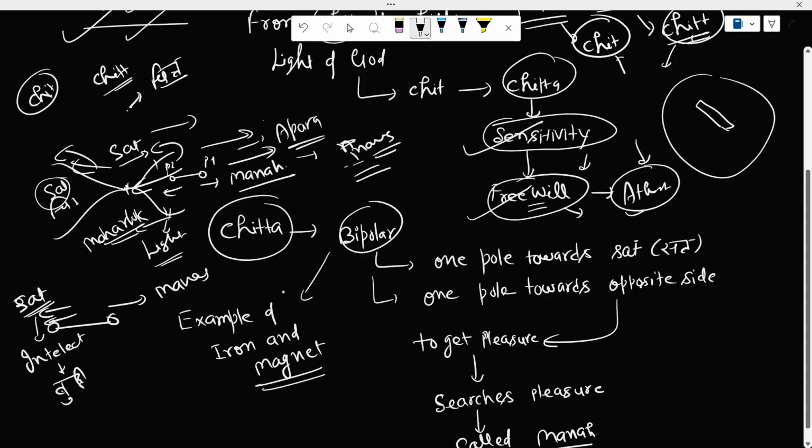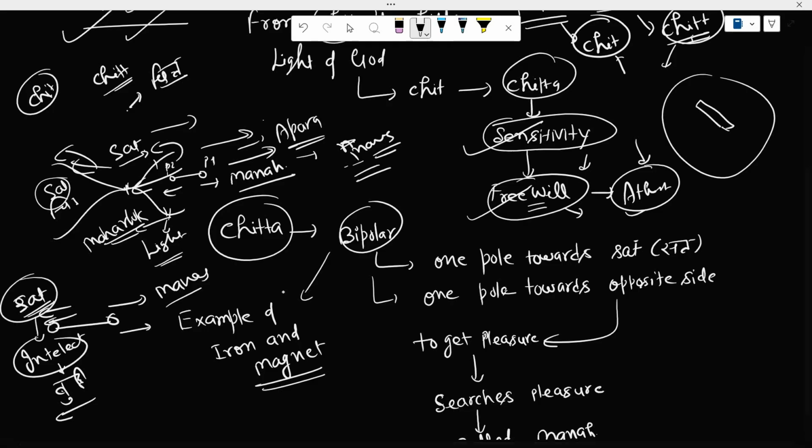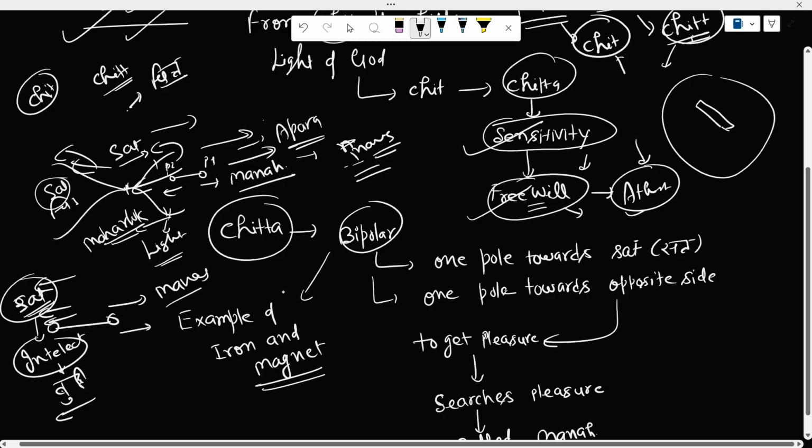So the opposite direction, where the God particle is attracting it, is known as the sata, and the forward direction is known as the mana. Whatever is traveling around sata is known as the buddhi or the intellect, and what is traveling in the forward direction is known as the manas or the mana or the mind, right?